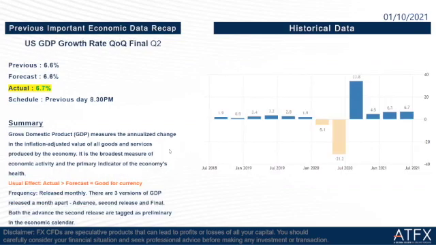Then we go to the next one, US GDP growth rate quarter on quarter, the final Q2. Previous is 6.6%, forecast is also 6.6%. The actual is 6.7%. So it is actually good news because it's higher than the forecast. This is good for the currency, which is the US dollar.